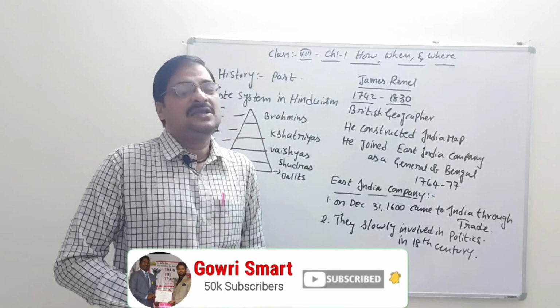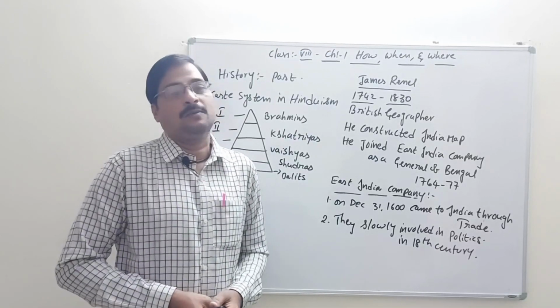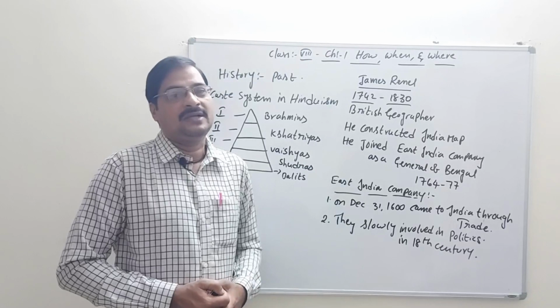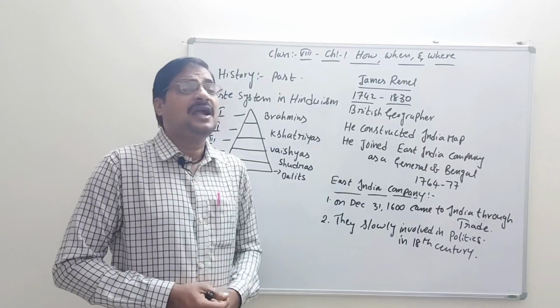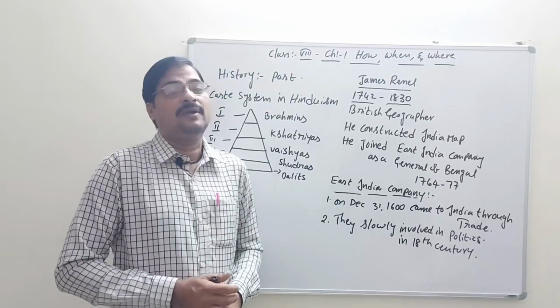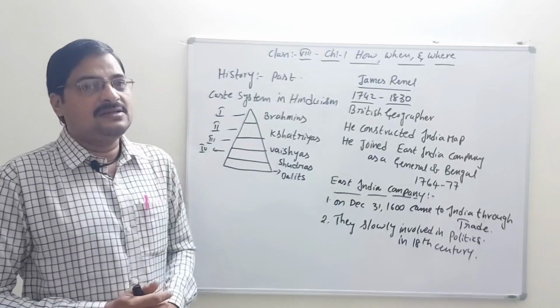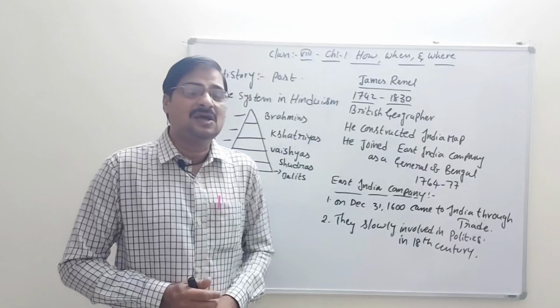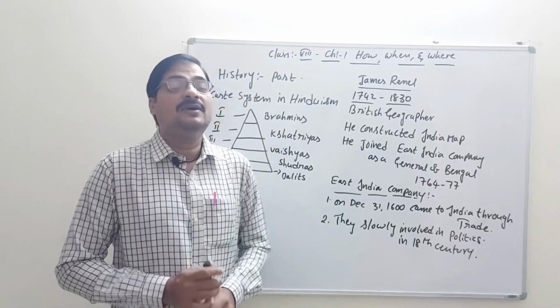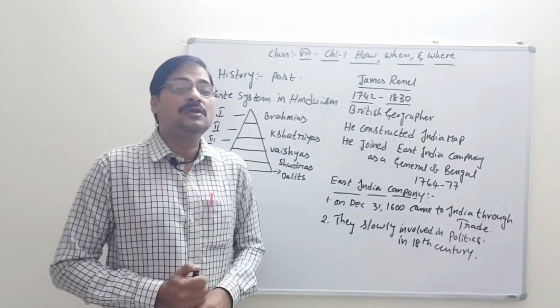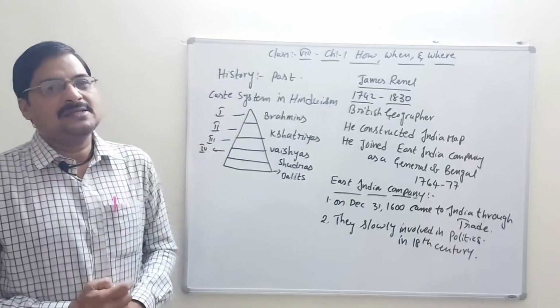Mainly, spices are more available in our country, and different kinds of minerals are available in our country. So all the traders from all the countries were attracted to our country based on the minerals and spices only.